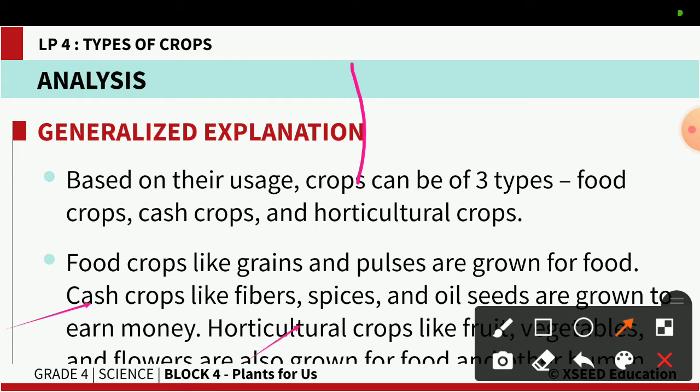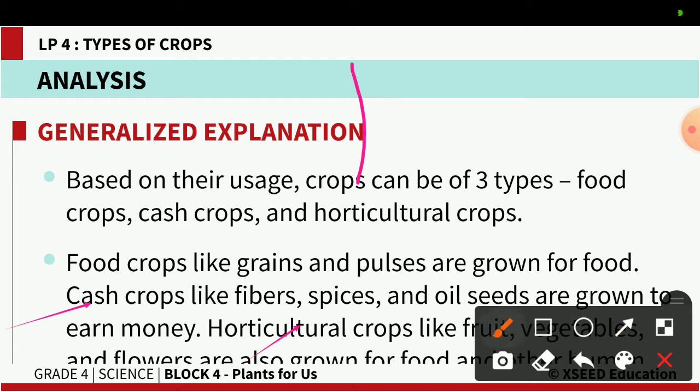Now the third category is your horticulture crops. Your horticulture crops are your fruits and vegetables that are also grown for food purposes, but sometimes you will see fruits and flowers that are grown for decorative purposes.